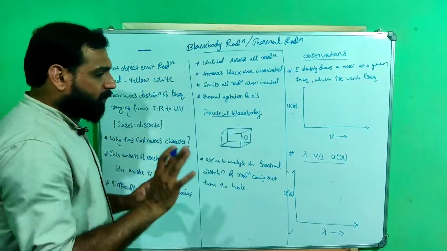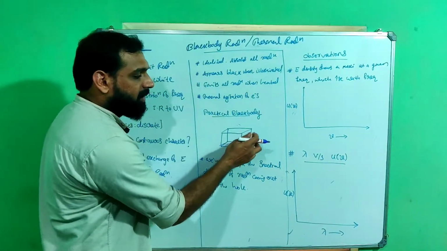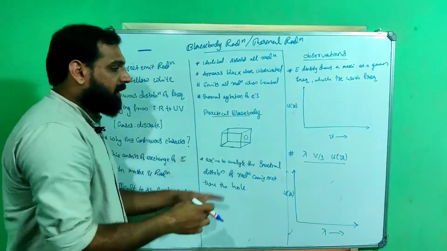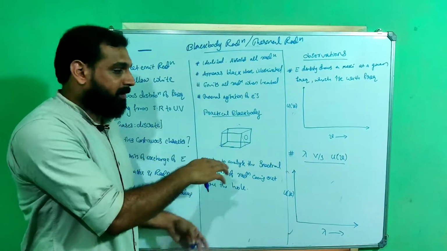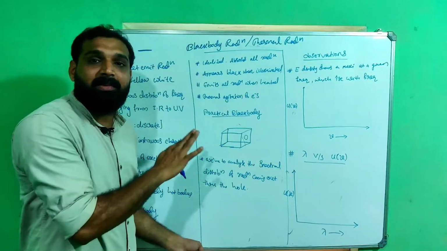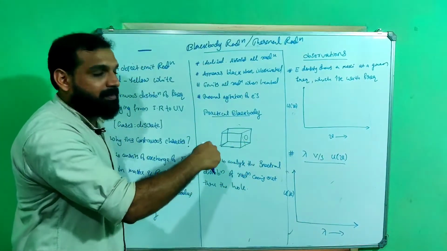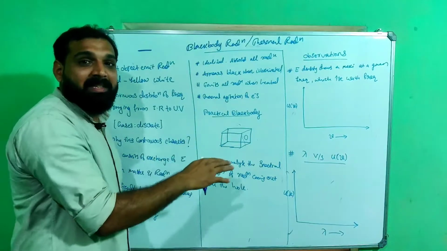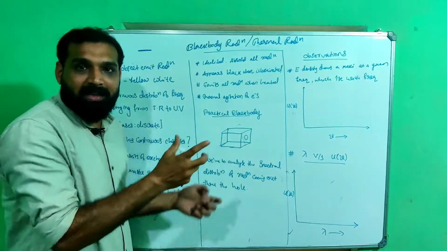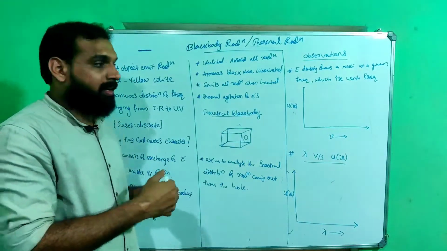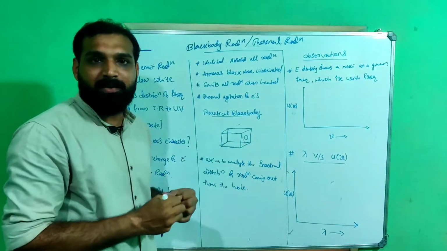When electromagnetic radiation enters through the hole, it will undergo multiple reflections inside the box, because the inside part is completely polished. So it will be trapped inside the box. That means it is absorbing the radiation. When a radiation enters the box, it cannot exit. So that is complete absorption.